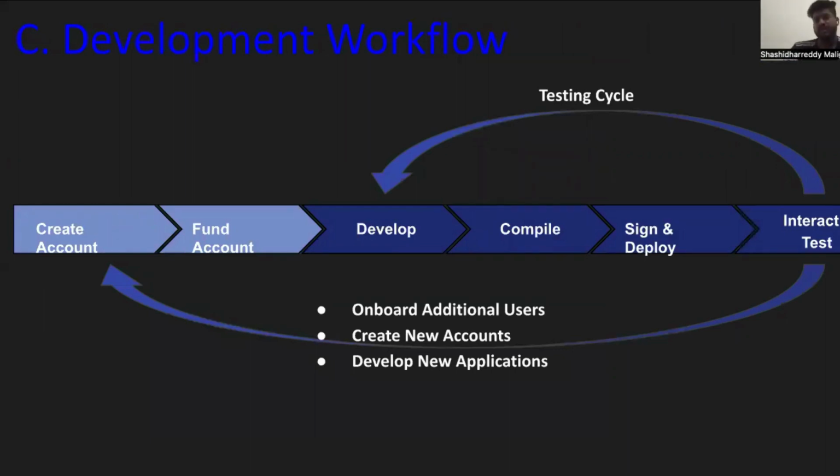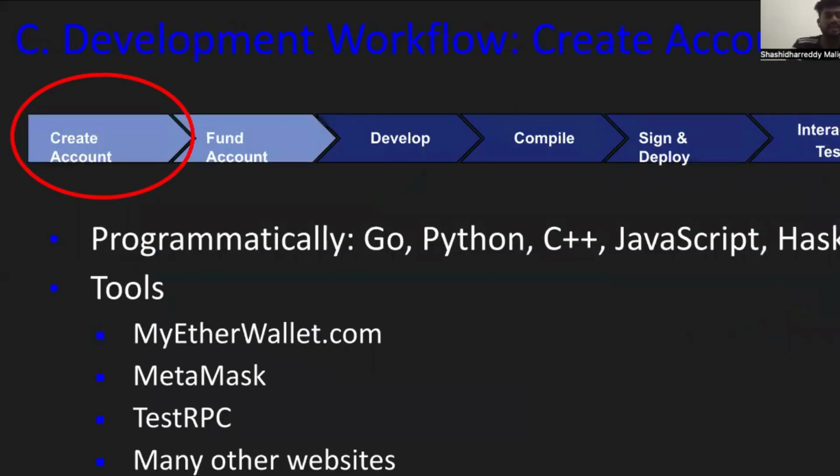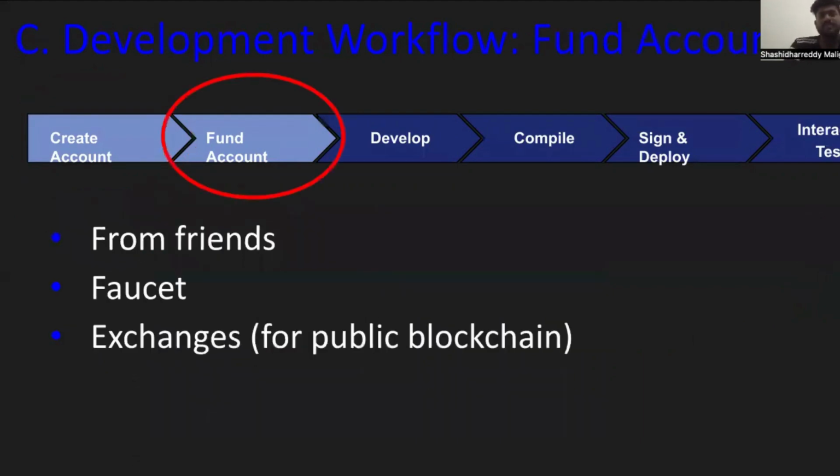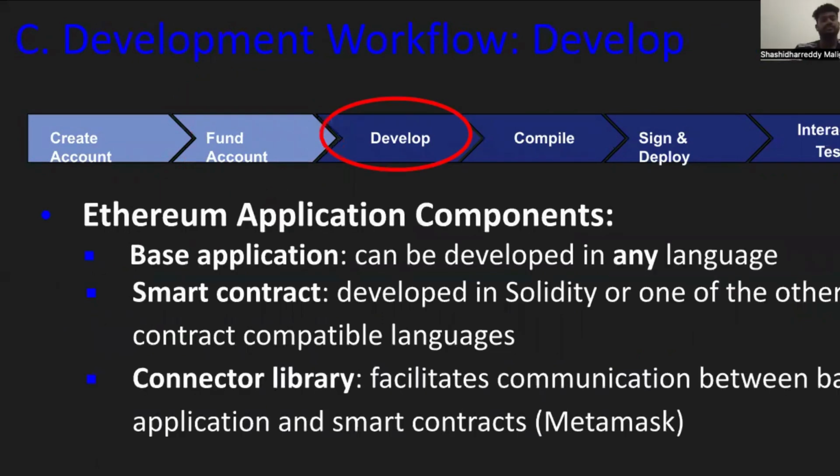Development work. First we have to create the account, then fund the account, then develop, compile, sign, and deploy. Then onboard additional users, create new accounts, and develop new applications. It's a testing cycle. So now we have to create an account. We can use programming languages like Go, Python, or a JavaScript extension. We can use MetaMask, plus many other websites, to create an account. Then we have to fund the account, from faucets, exchanges, or a club for a public blockchain.